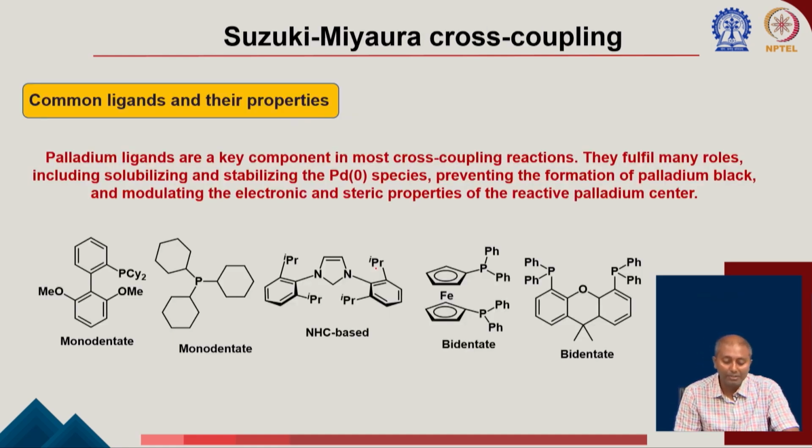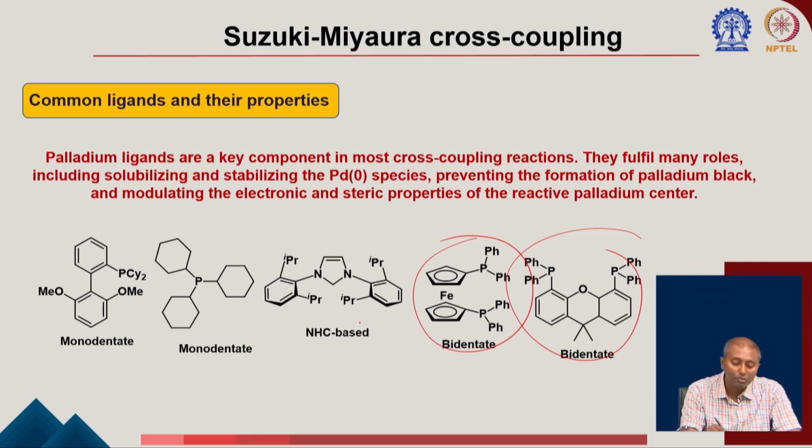You can see there are several different types of bidentate ligands that were developed. You can see different classes of ligands here. There are also NHC based ligands, which are sterically hindered, so the palladium cannot take part in all these different types of side reactions, and they can also stabilize the palladium catalyst. Also there are monodentate ligands which were developed by the Buchwald group.